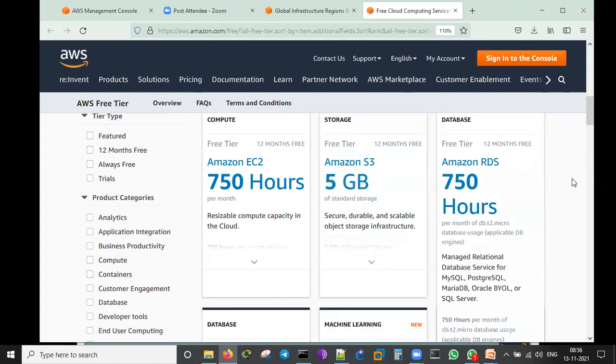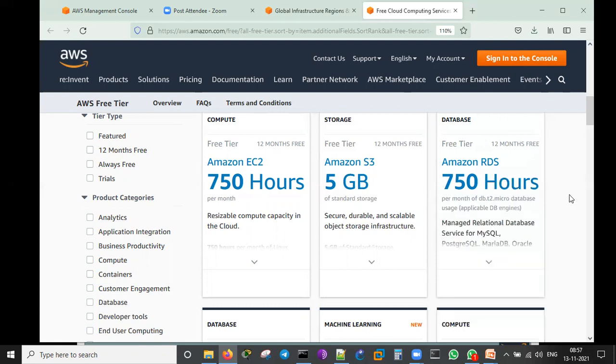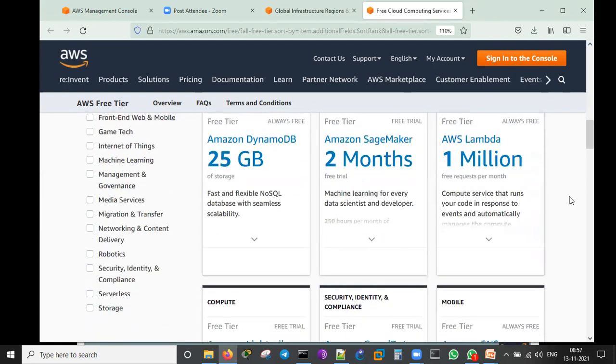And in the same way, Amazon RDS. RDS is a relational database management system. With 750 hours, what all can we create? MySQL, PostgreSQL, MariaDB, Oracle BYOL, and SQL Server. We can create all of these and practice ourselves on the databases as well. 750 hours means 30 days again. Amazon DynamoDB. This is